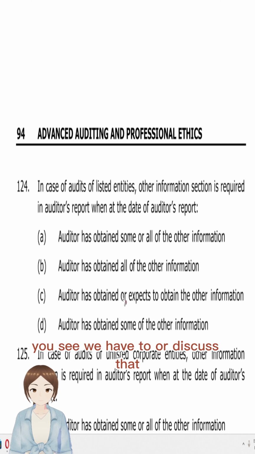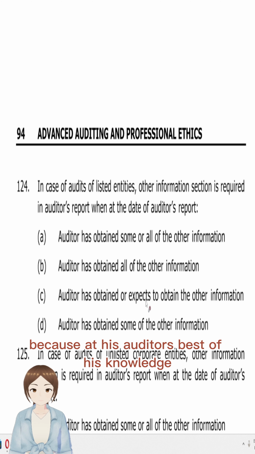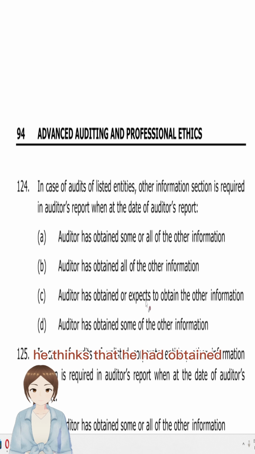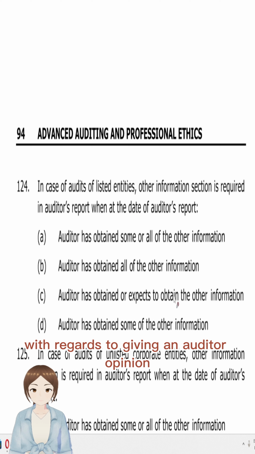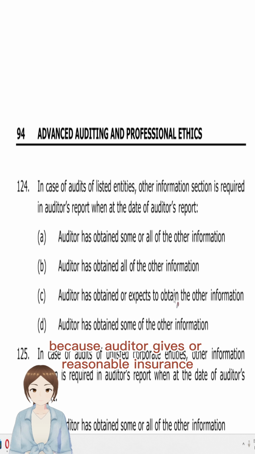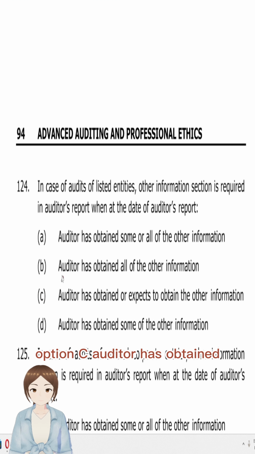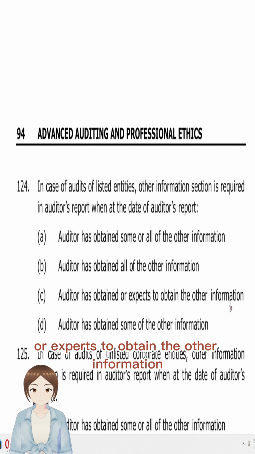You see, we have to discuss why the word expects has come here, because to the best of his knowledge, the auditor thinks he has obtained all the other information. This phrase is also very important with regards to giving an auditor's opinion, because the auditor gives reasonable assurance. So option C, the auditor has obtained or expects to obtain the other information, is the appropriate answer.